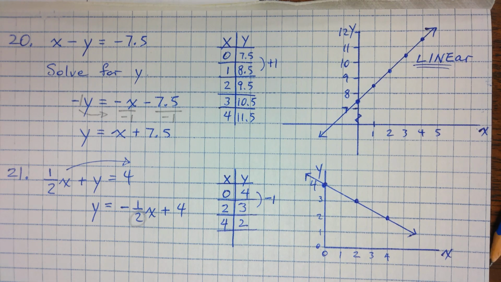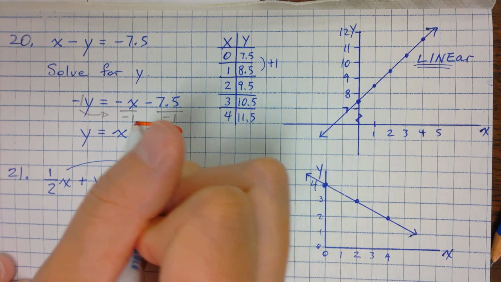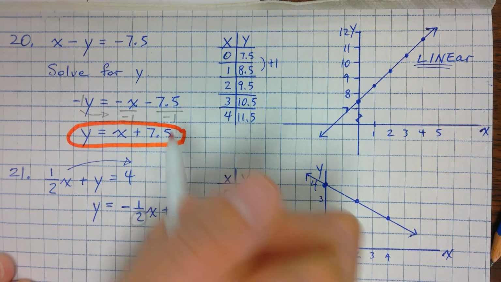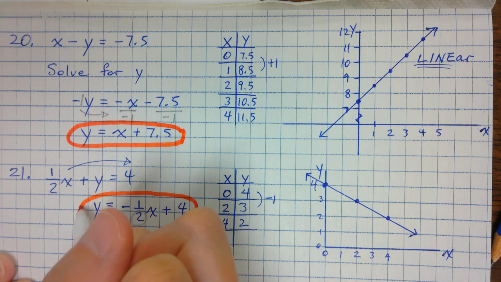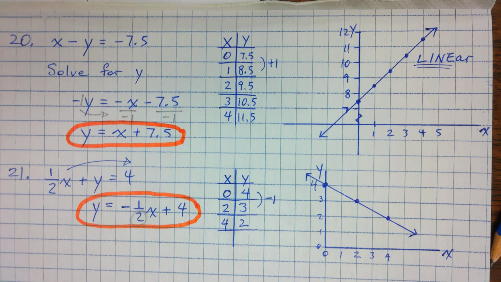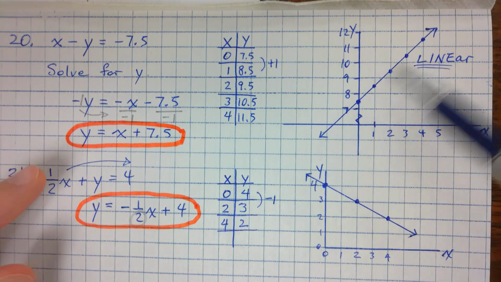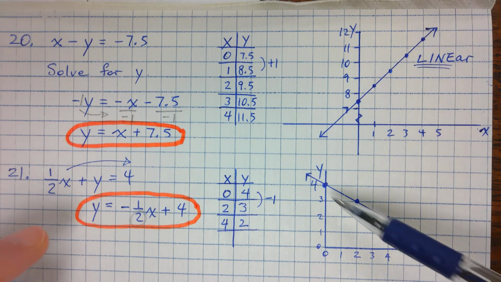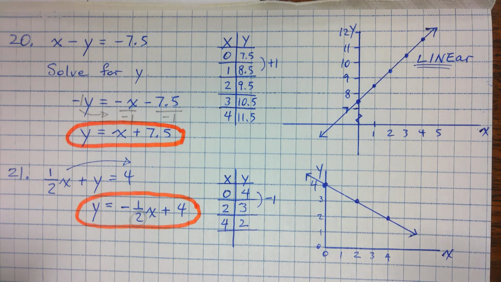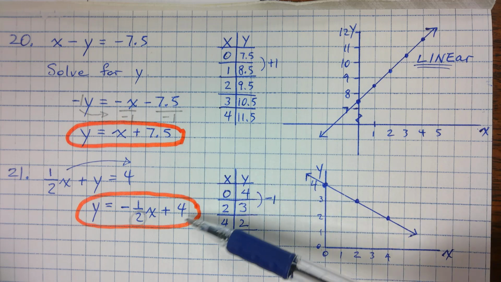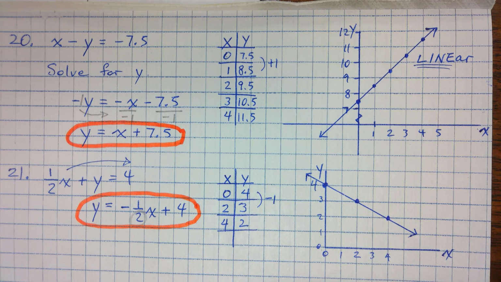Looking at these two equations, how do you think I can tell right off the bat if my line rises to the right or drops to the right by looking at the equation? Leandro? No? Okay.